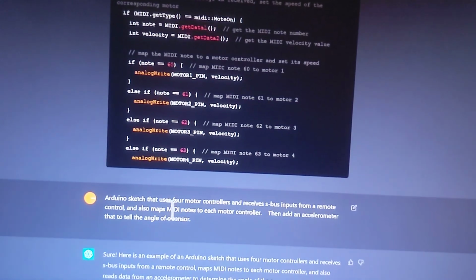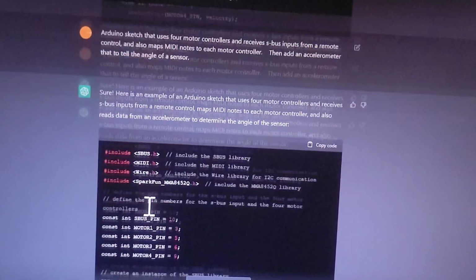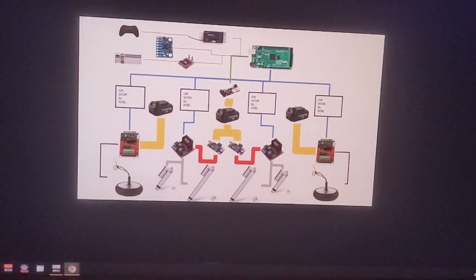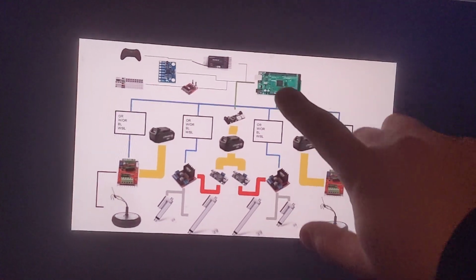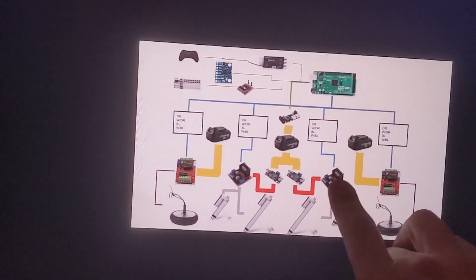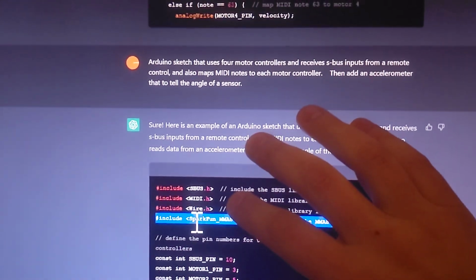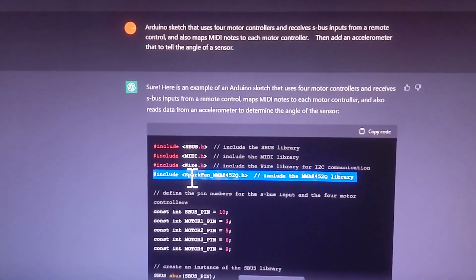This blew my mind, and I kept asking more detailed questions. Okay, Arduino sketch that uses 4 motor controllers, receives S-bus, then add an accelerometer that tells the angle of the sensor. And it says, absolutely, go for it. ChatGPT blew my mind. Absolutely just blew my mind because I asked it to write the code to do this. Not these because that's power. And it wrote all the code for me in seconds. So, wow, mind absolutely blown.